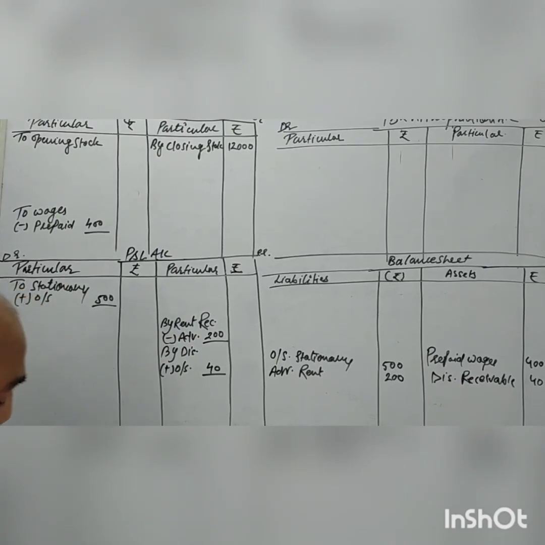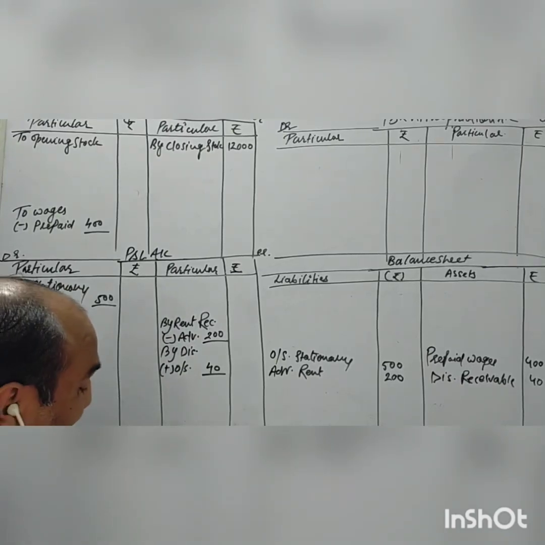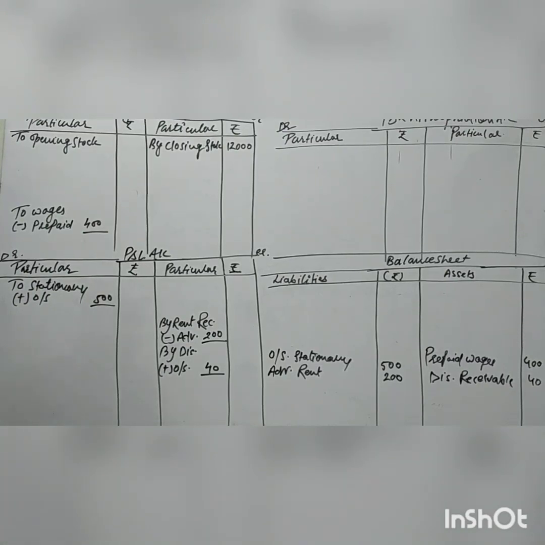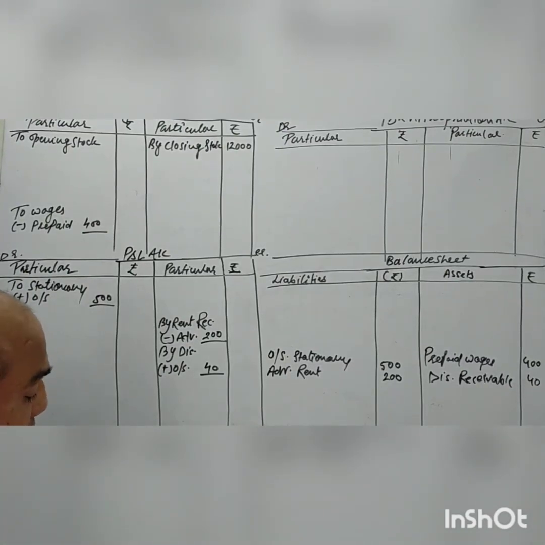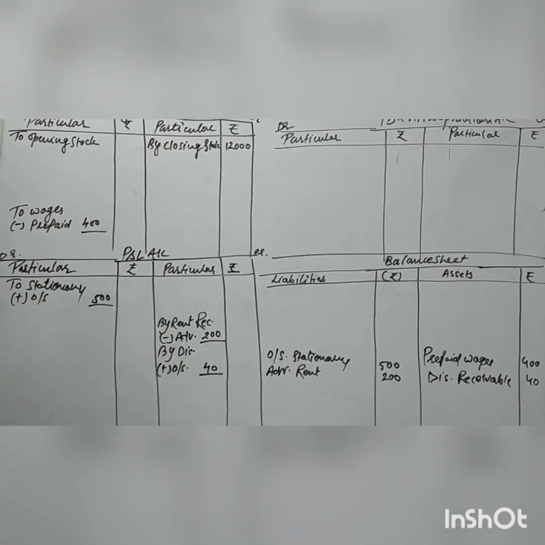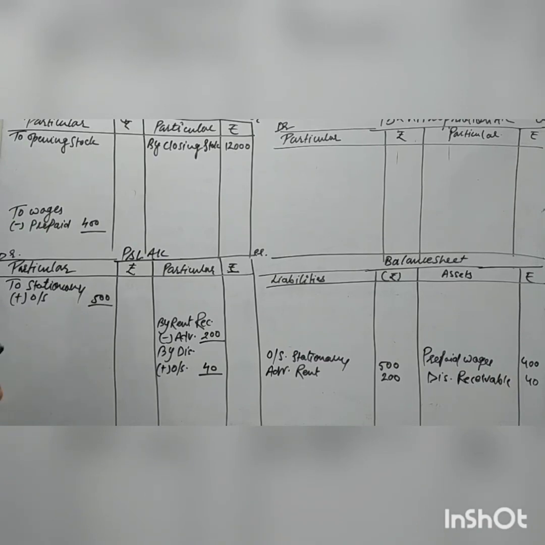Next: from debtor, return of 1000 as a bad debt, and provide 5% bad debt reserve and 2% discount on reserve on debtor. This is a very good adjustment. Most students confuse this adjustment, so I'm telling you very clearly and slowly, so pay attention.